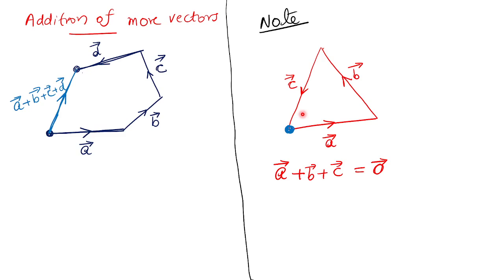Understood? So this diagram is very, very important. If you have a triangle, the direction looks like a loop. Loop means this, this, this. Understood? If the direction looks like this, the sum of the three vectors will be 0, meaning that the total displacement will be 0. So please note this and draw this diagram. If you don't understand, please tell me. If you are 100% clear, then you can raise your hand.